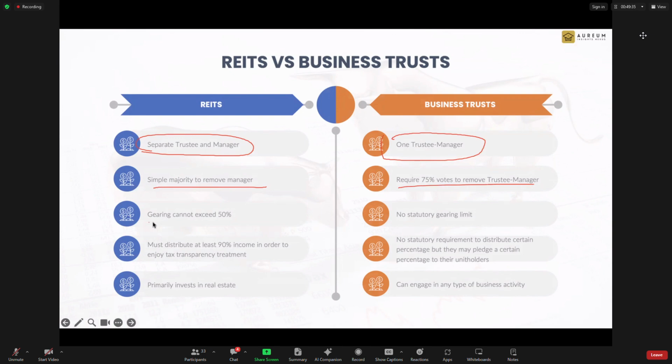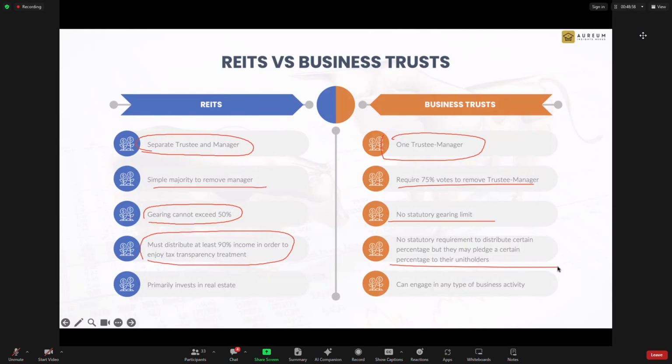And there's a mandate for gearing of 90%, 50%, sorry. But for a business trust, there is no mandate for gearing. Because it's doing business, MAS cannot impose a mandate onto the business trust. And for REITs, they must distribute at least 90% of their income. But for a business trust, no such requirement. And for REITs, very simple: their rental income, they call the net property income. After that, of course, they need to pay out at least 90% of it.